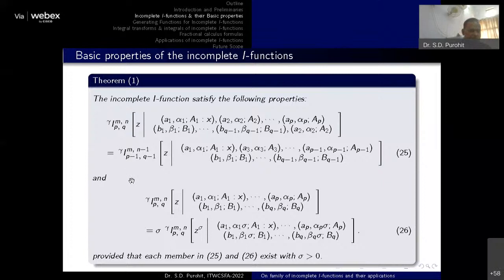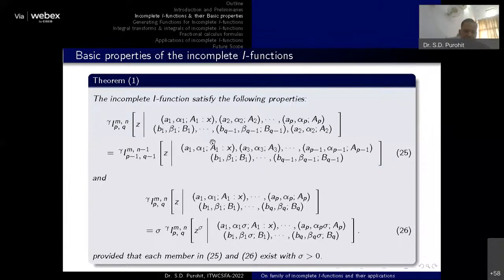If we remember, a lot of work has been done with the Fox H function, I function, I bar function, and H bar function. There are a number of applications and works reported in the literature. So if we follow the literature, there will be a number of scopes for getting results associated with these two incomplete functions. However, we have considered only a few of them. Here you can see the incomplete function follows these two particular properties.